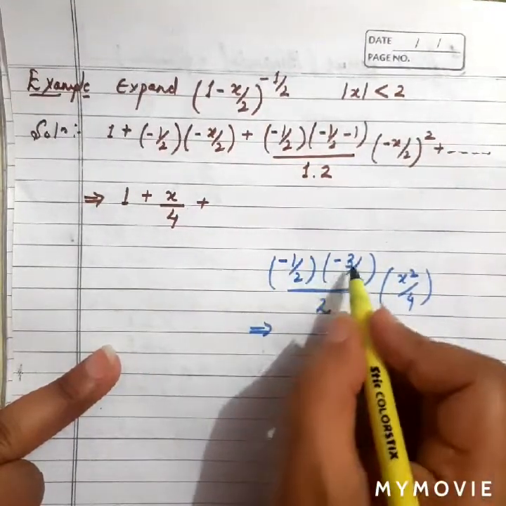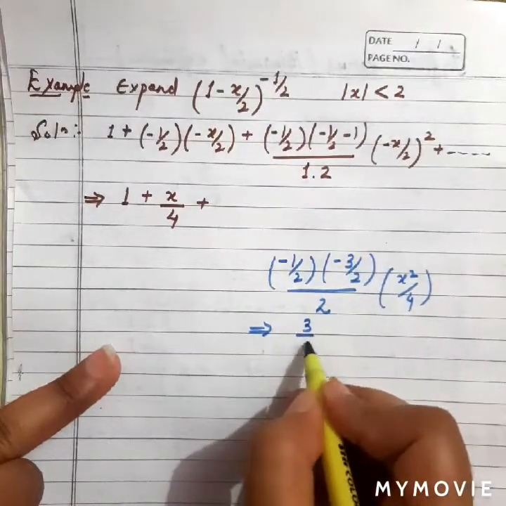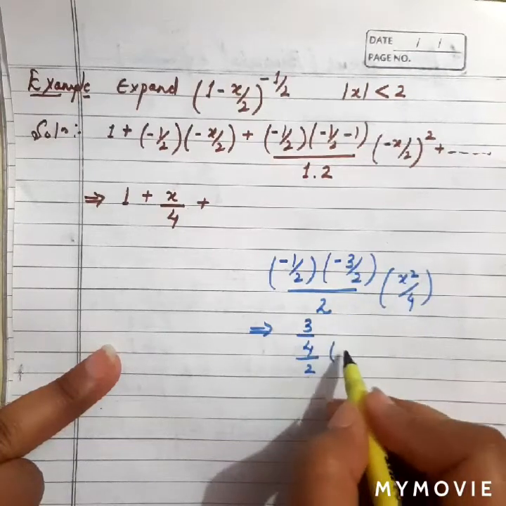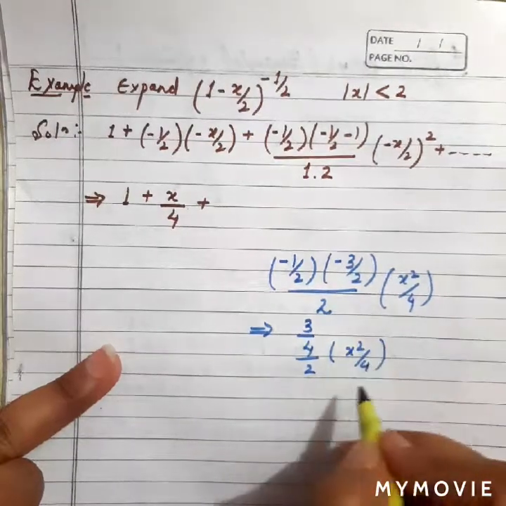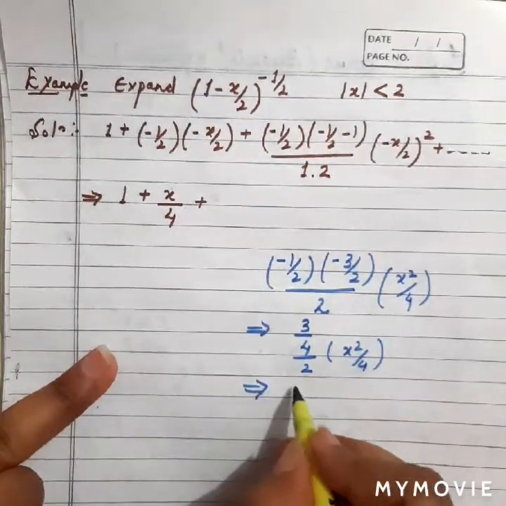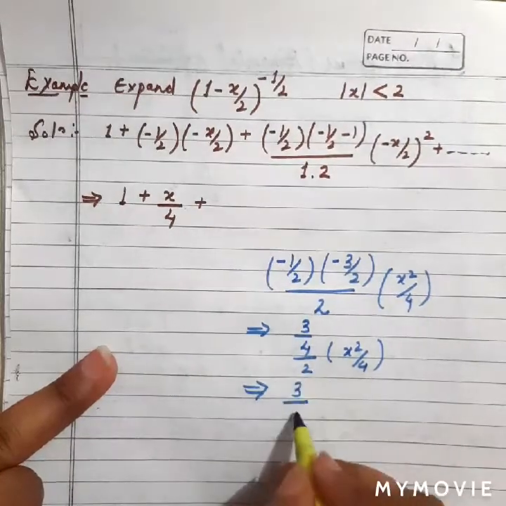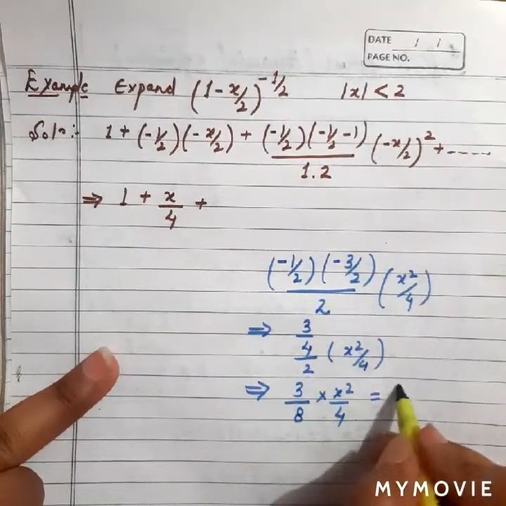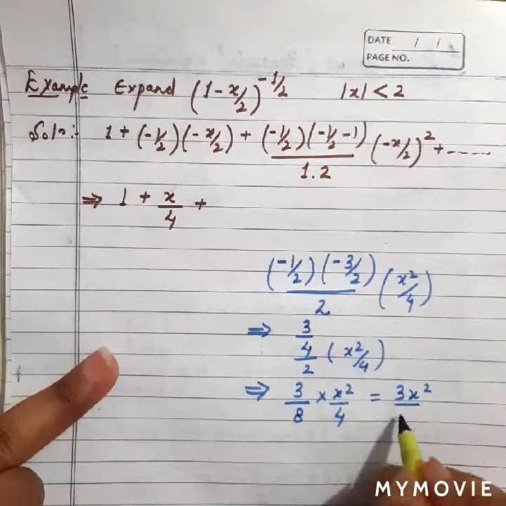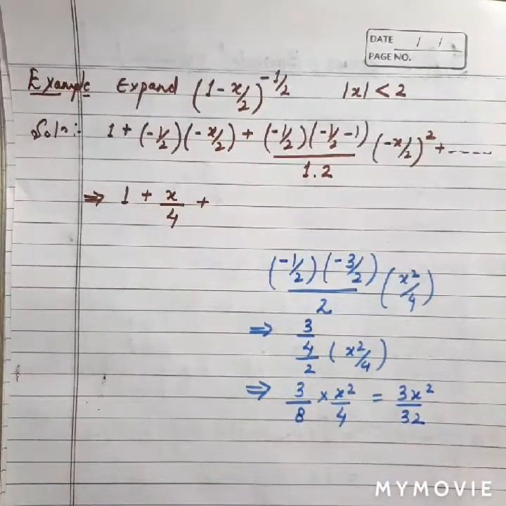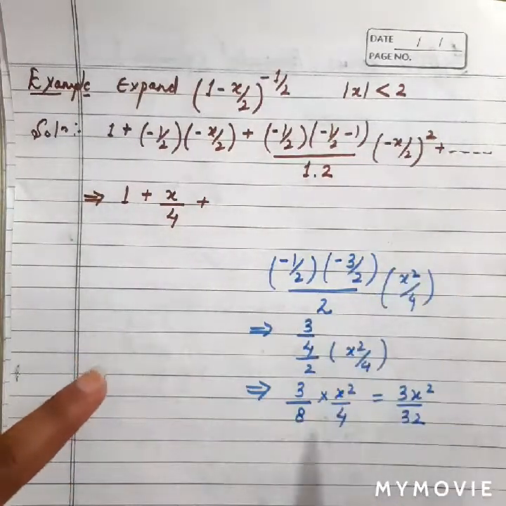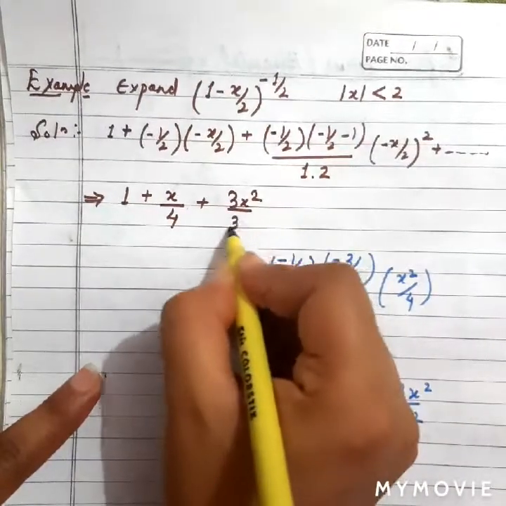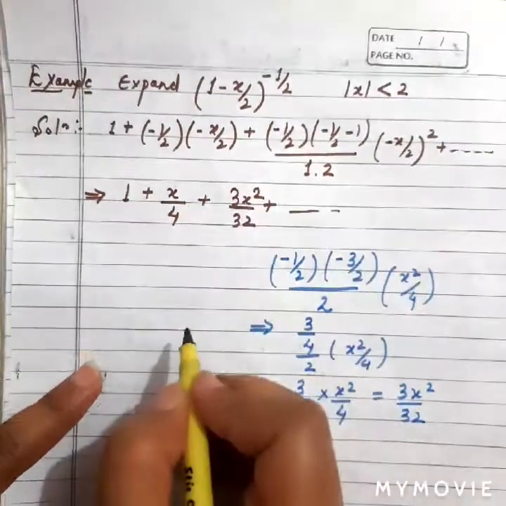And then minus 3 upon 4 upon 2, and x square upon 4. Then this 3 into x square upon 8 into 4 is 32. So the term that we will get over there is 3x square upon 32. In such ways we will move forward.